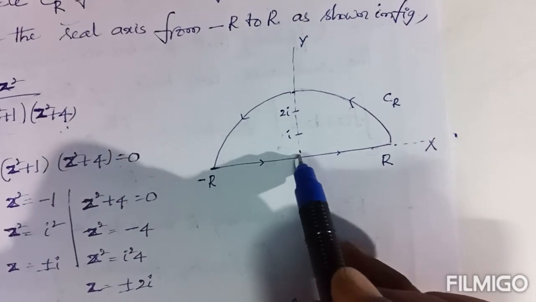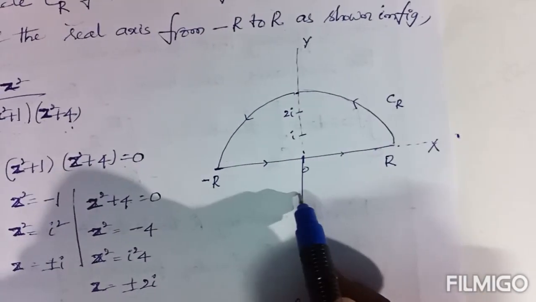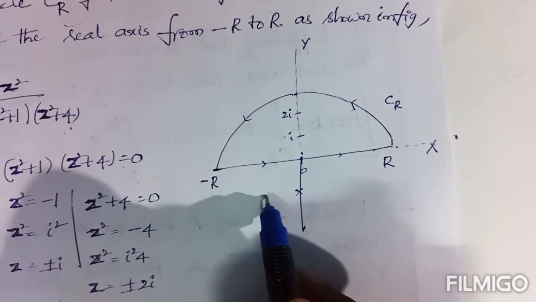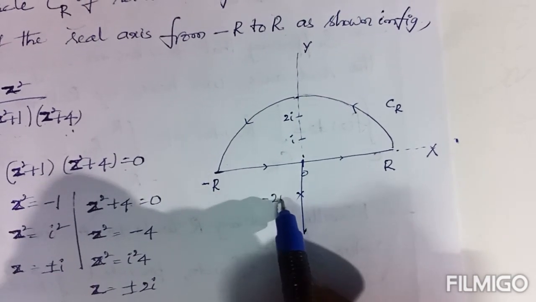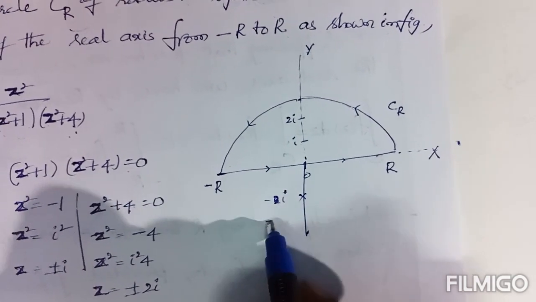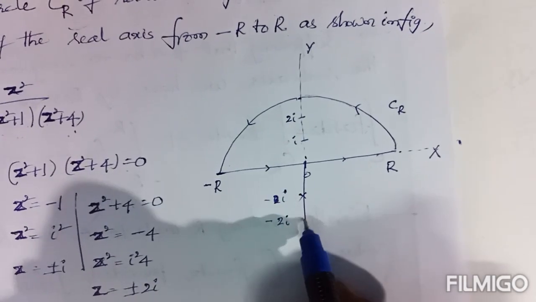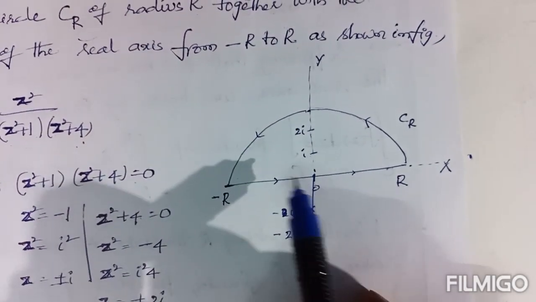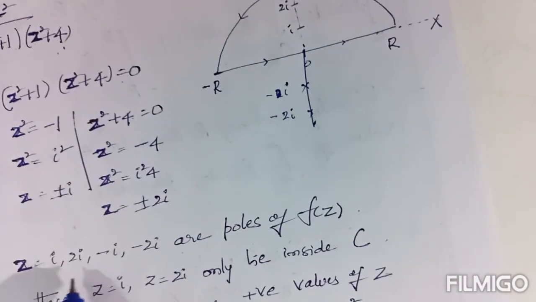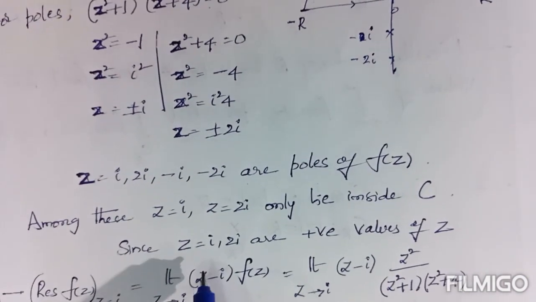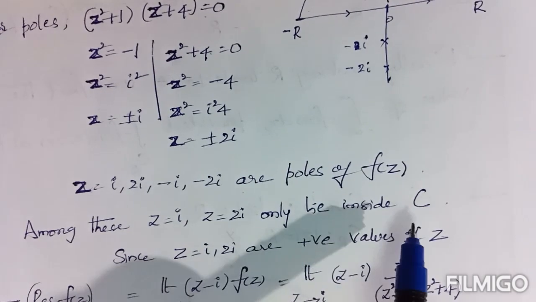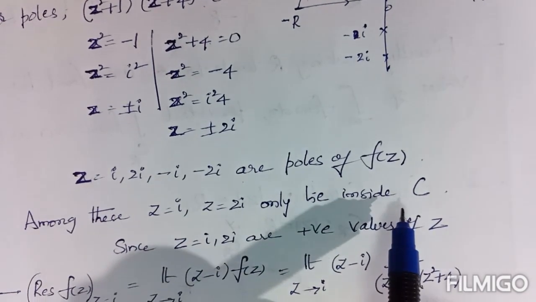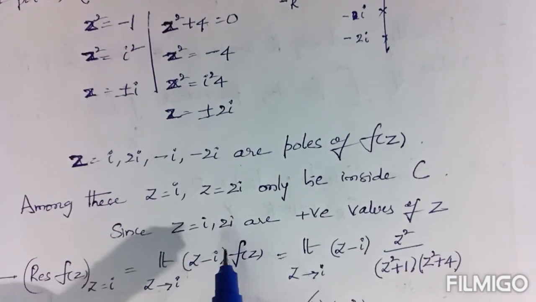Minus i and minus 2i lie outside, at the bottom of the y-axis. These 2 points lie outside of the contour. So of these, just z equal to i and z equal to 2i lie inside of C. So we have to find the residues at those points only.